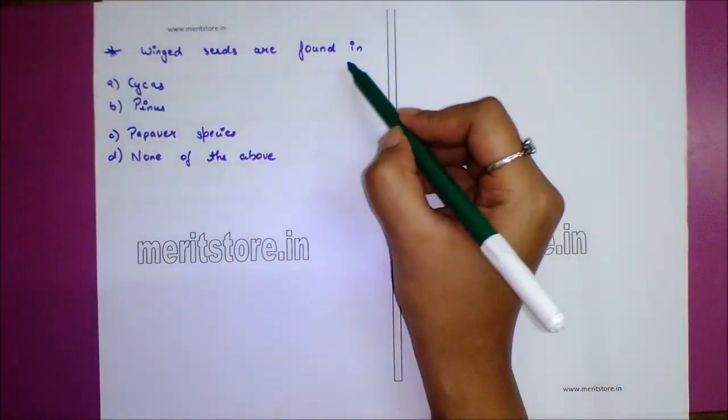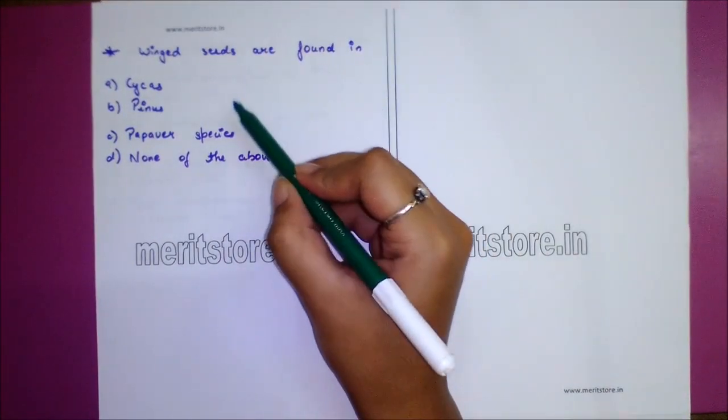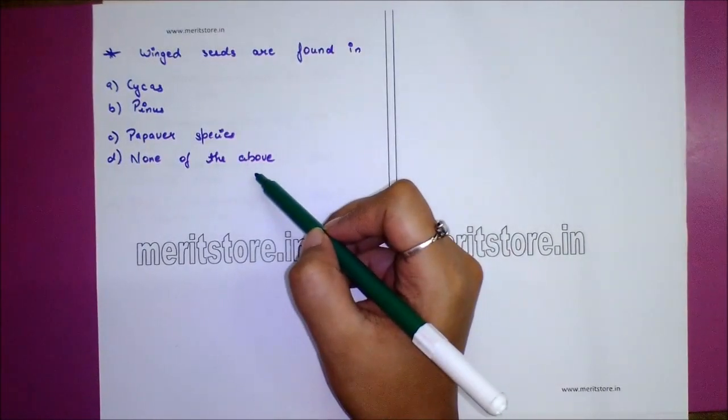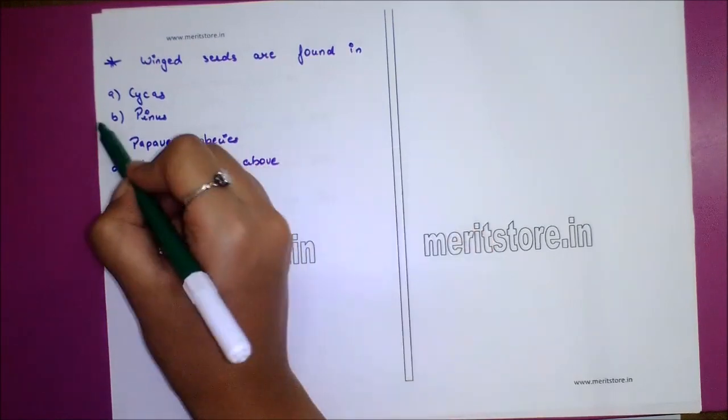Next question. Winged seeds are found in option A Cycas, option B Pinus, option C Papaver species, option D none of the above. Answer is option B Pinus.